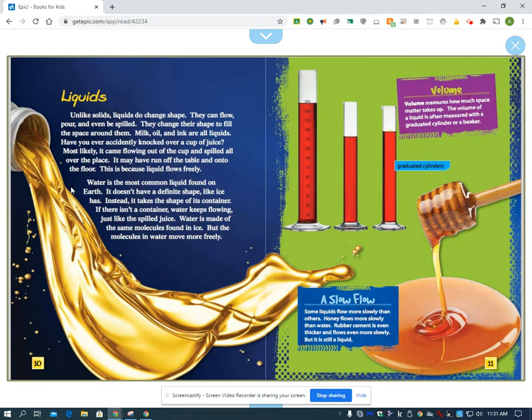Water is the most common liquid found on Earth. It doesn't have a definite shape like ice has. Instead, it takes the shape of its container. If there isn't a container, water keeps flowing. Just like the spilled juice, water is made of the same molecules found in ice, but the molecules in water move more freely.